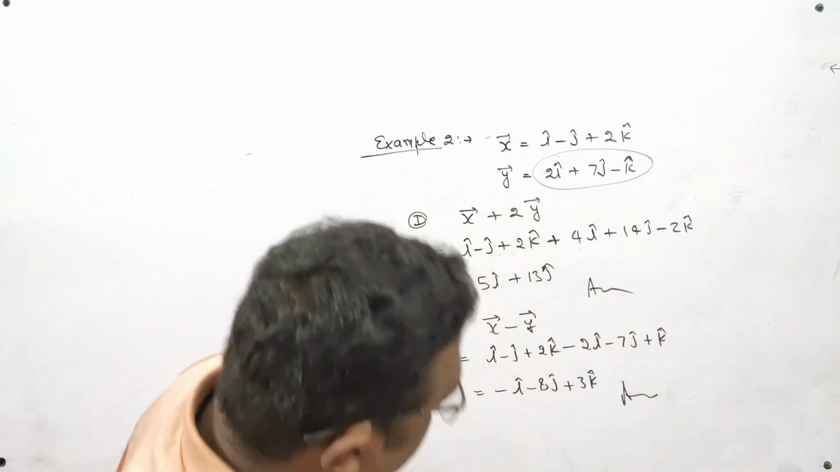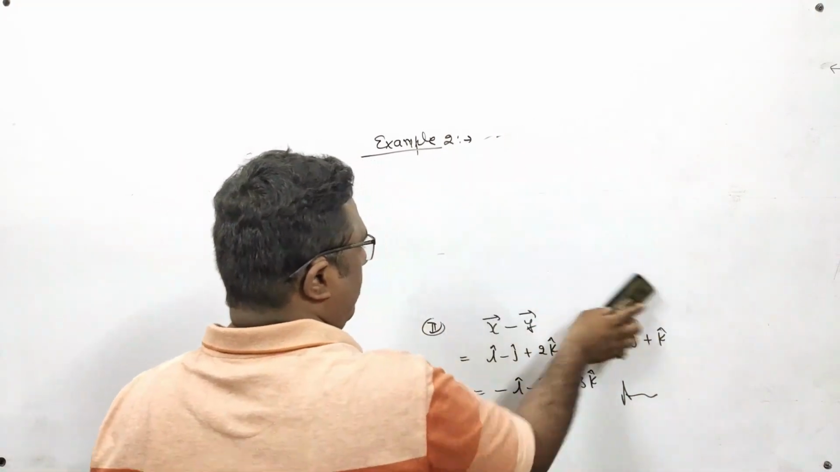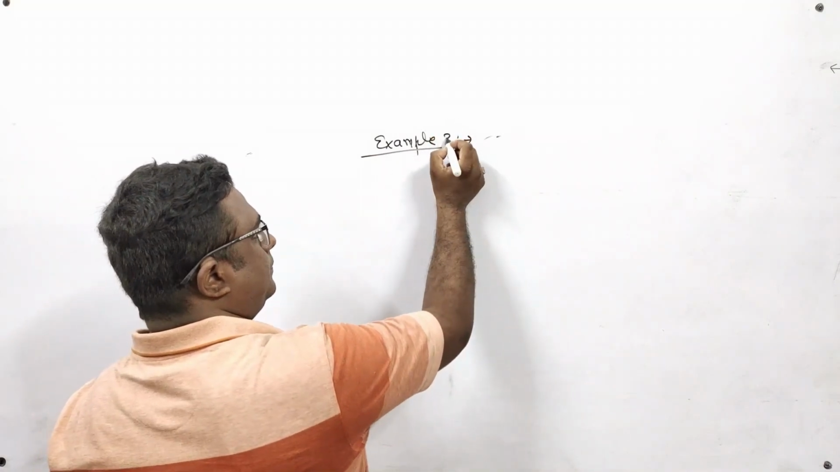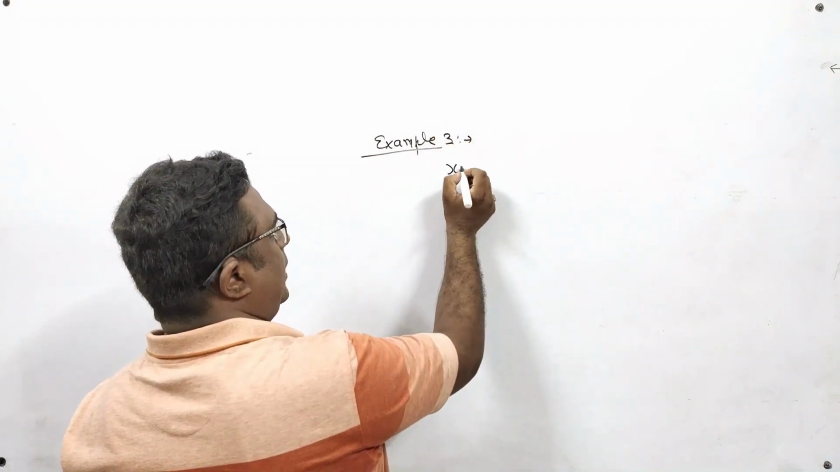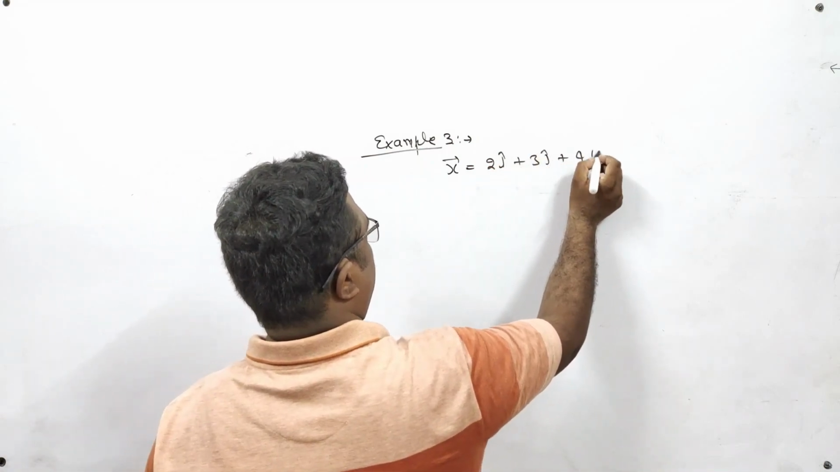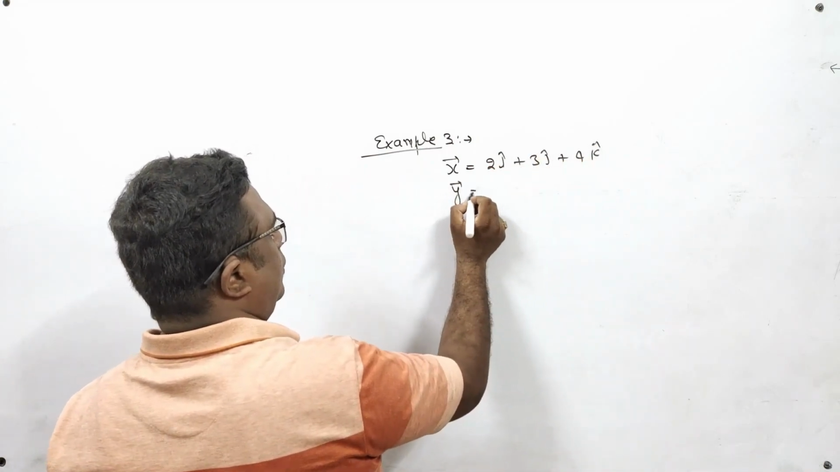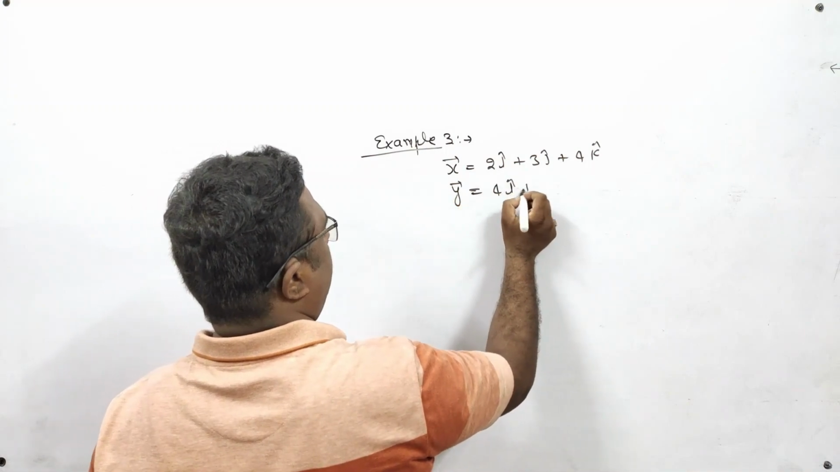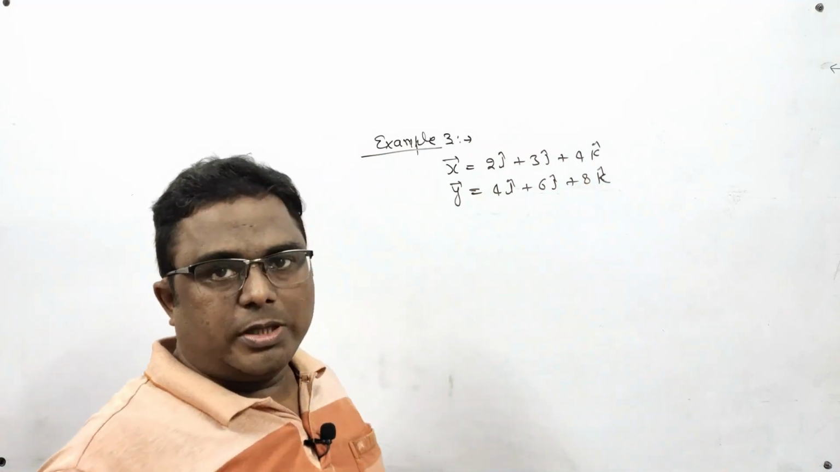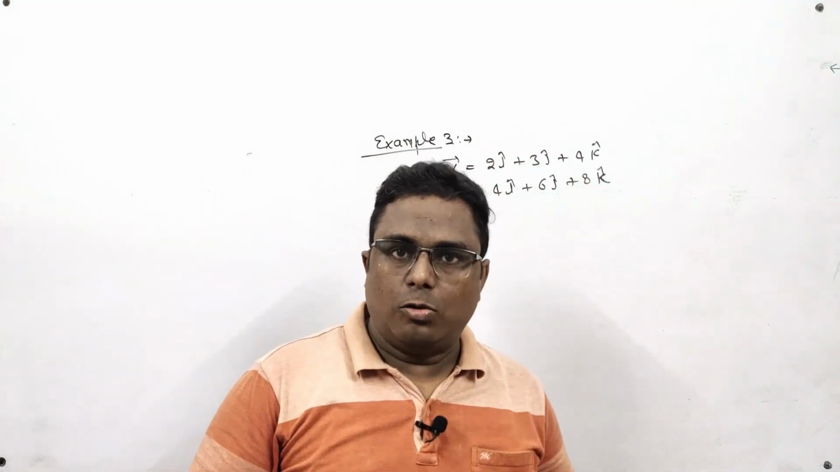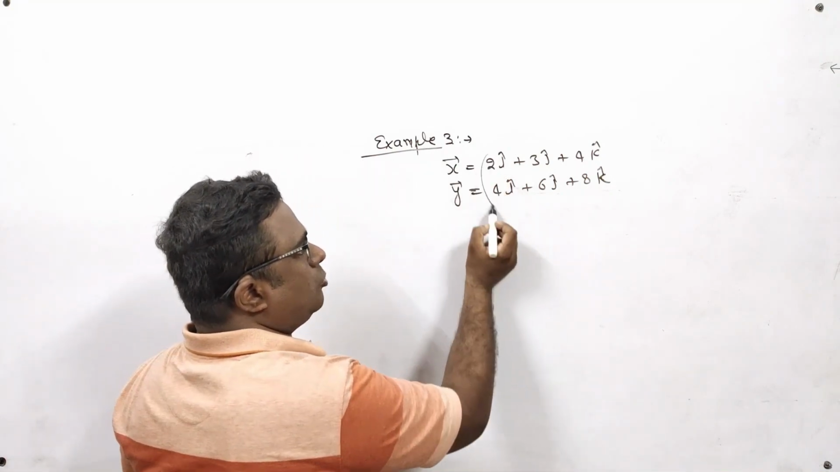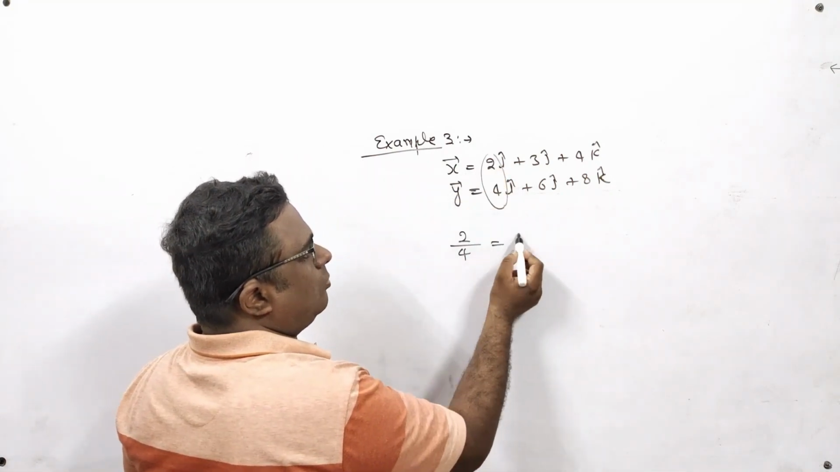Now I will take another example in which I will tell you about parallel vectors. Example number 3. Suppose I am giving you x vector equal to 2i plus 3j plus 4k, and y vector is equal to 4i plus 6j plus 8k. So I want to know whether these two vectors are parallel or not. It's very simple. You find out the ratio of these two terms. So 2 upon 4 is equal to 1 upon 2.